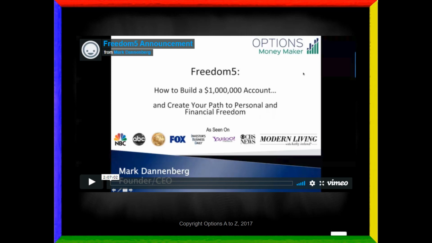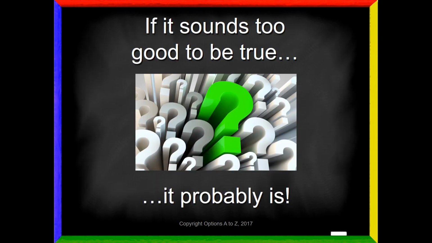But you can see right here that they are making this claim that you can build this $1 million account in just 5 years. And so what we want to do is to figure out how likely that is to occur. Now, another trader posted a very good answer. If it sounds too good to be true, it probably is. So how does this claim strike you? Does this seem like this is a typical return in the markets? Or is it somewhat on the high side?